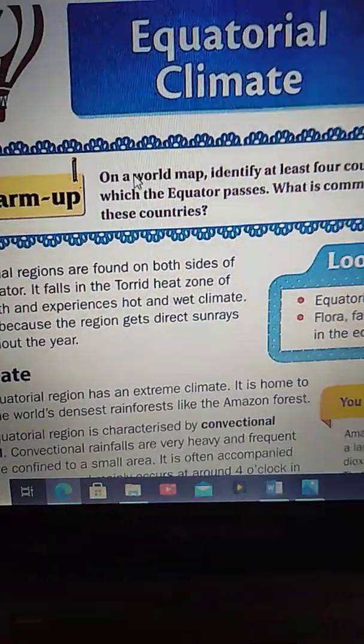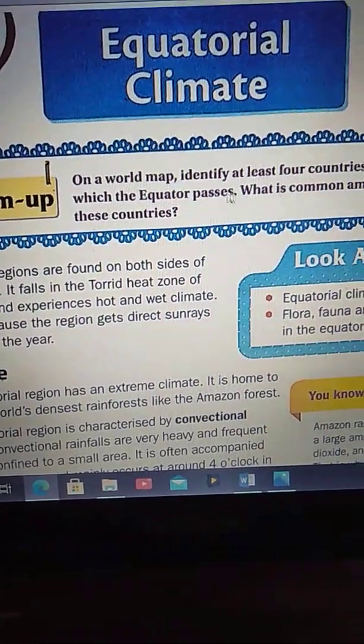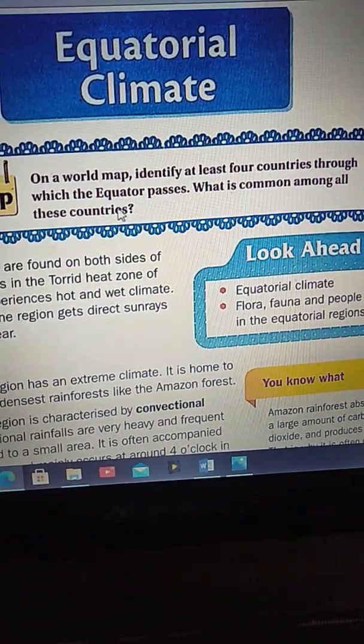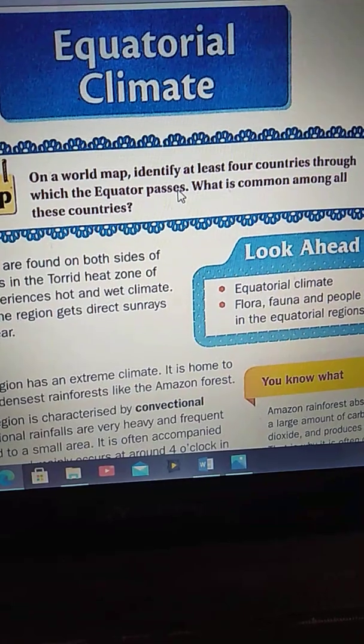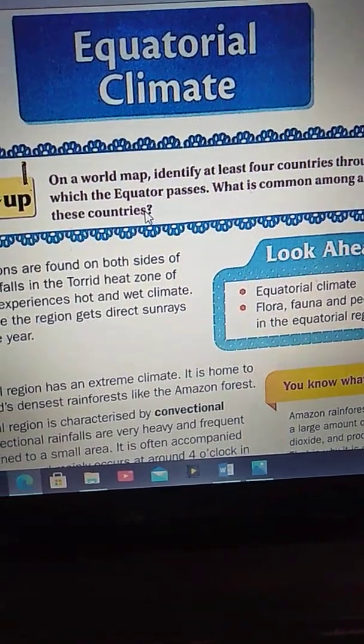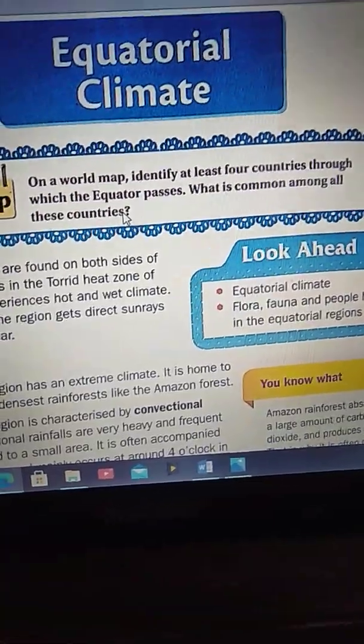See, on a world map, identify at least 4 countries through which the equator passes. What is common among all these countries? So, you have a world map in your books.